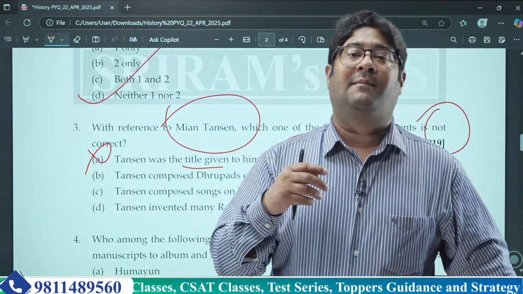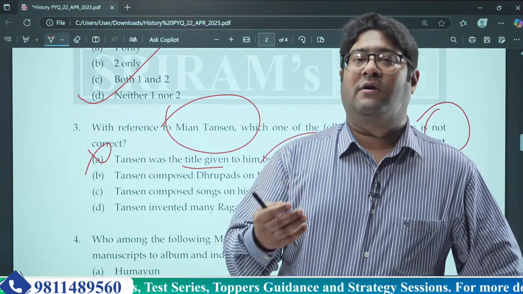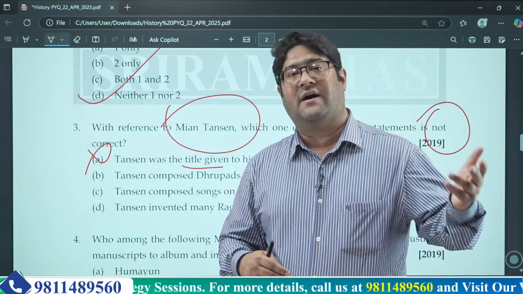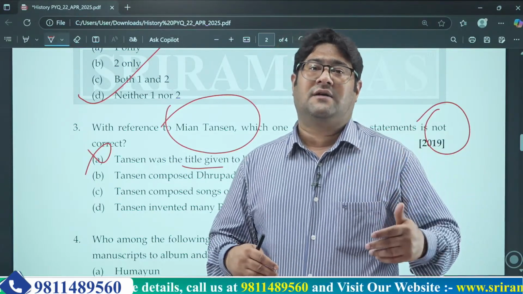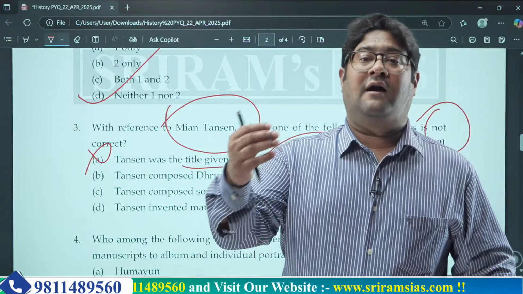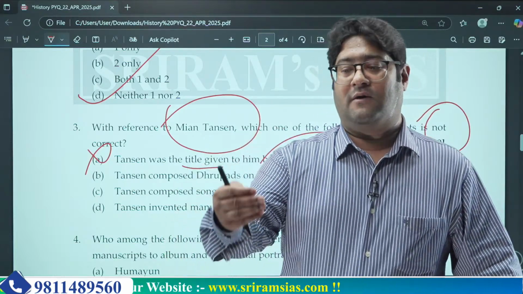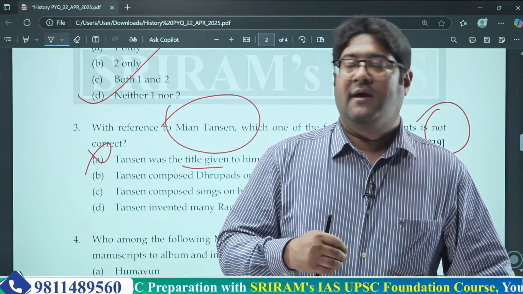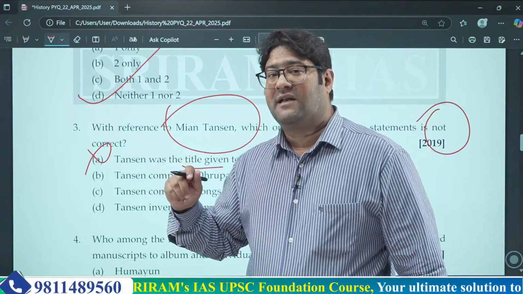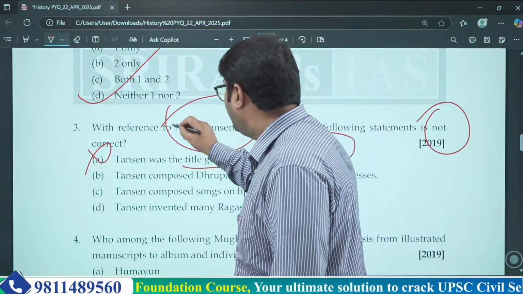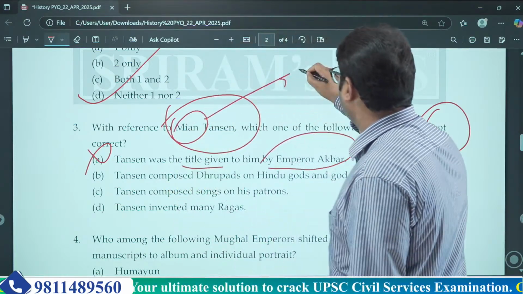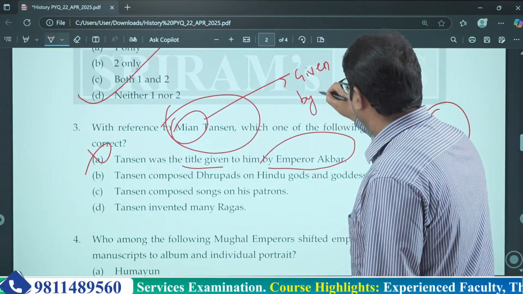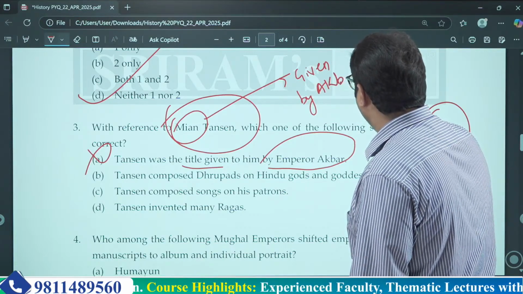Tansen was earlier Ramtanu Pandey. Later on, he also worked under the patronage of the Maharaja of Rewa. Due to his musical prowess, Akbar requested the Maharaja of Rewa to send Tansen to his court as a Navratna. So which title did Akbar then give to Tansen? He gave the title of Mian. This was given by Akbar, not the name Tansen. So the first statement itself is incorrect.